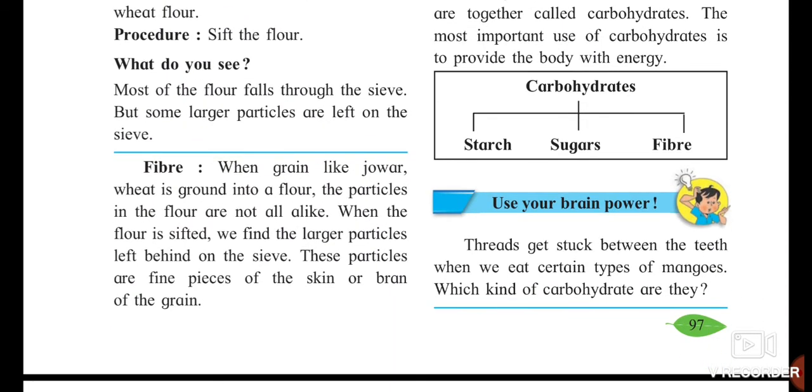Now the next part is fiber. We are getting fiber from the grains like jowar and wheat. When you are getting the flour out of it, you can see that all particles of that flour are not the same. Some are little bigger and some are very small, tiny ones. Some are powdery. So they are leaving something behind, that is called a sieve. These particles and their skins consist of fibers.